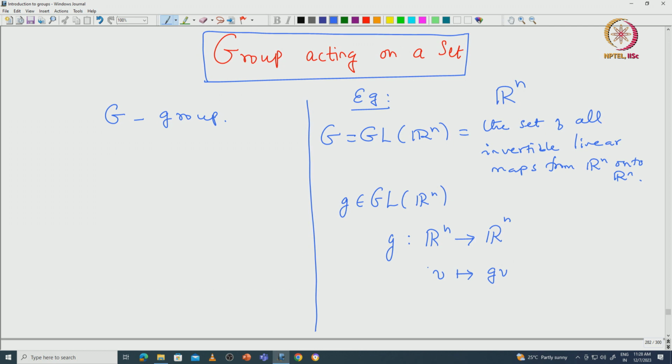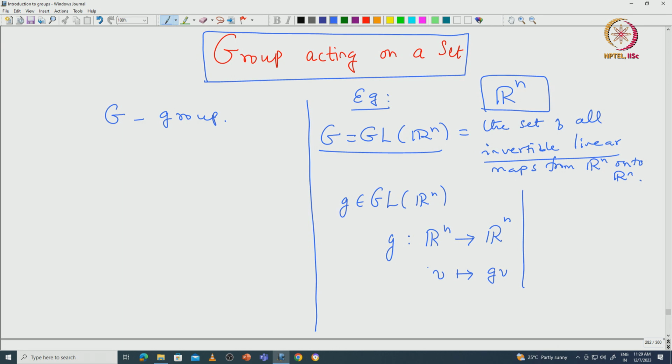Because here I started with linear structure, we are taking these invertible linear maps and looking at an action that possesses more properties. But from the purely set theoretic point of view, if we want to understand this group acting on R^n, we may not know what linear maps are and so on.